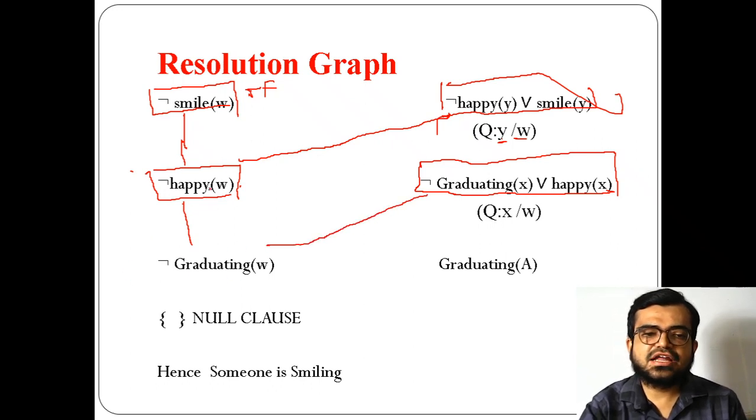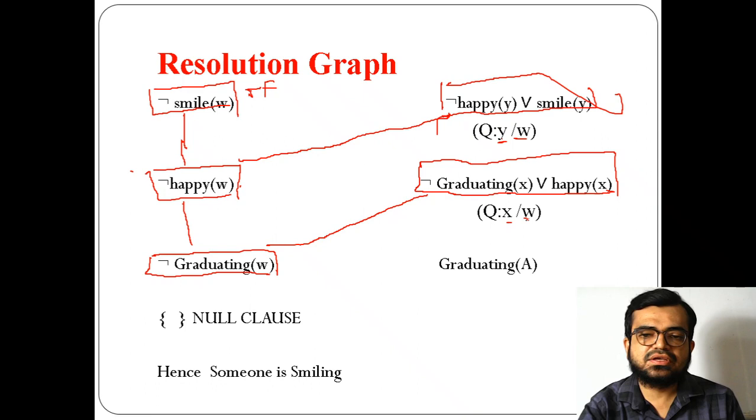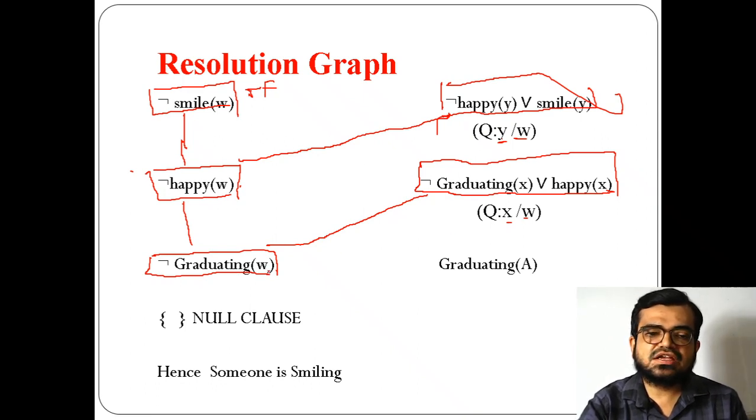When it contradicts, what remains? Only the negation of graduating. But we need to change the variable to w, because happy is associated with w. So when we change this to w, finally what remains?